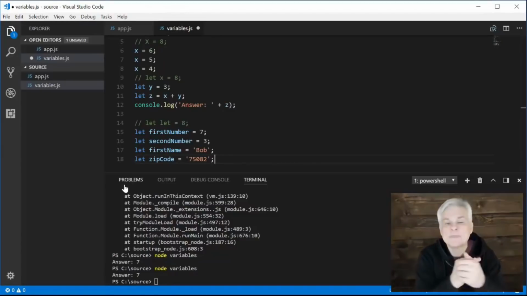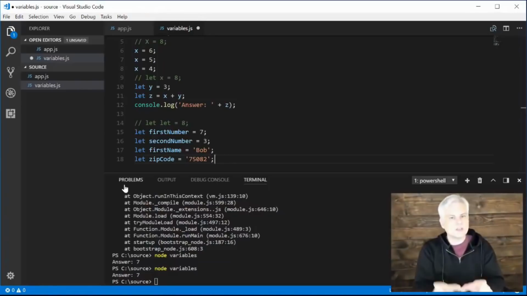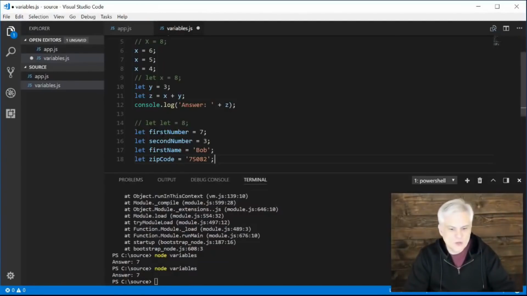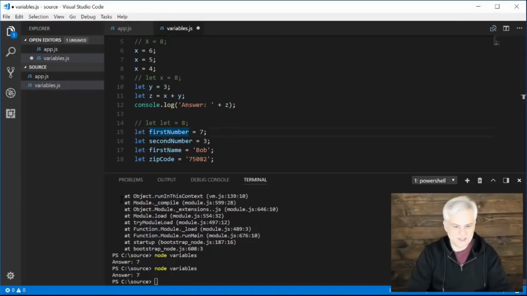Meaningful variable names. The second is camel casing. If you are going to use multiple words, you should use this format called camel casing, and that means that the first word of your variable name should be lowercase. So the f in first is always lowercase. But then any subsequent words that we append together should have a capital letter. You can see that I followed this convention every single time in lines 15 through 18. Lowercase z in zip code, capital C in zip code. All right, so camel casing.